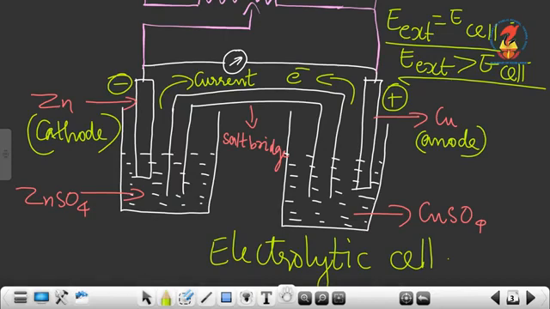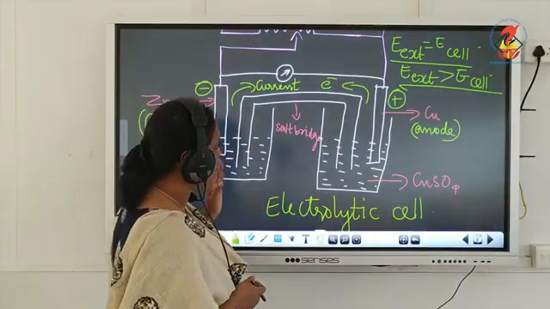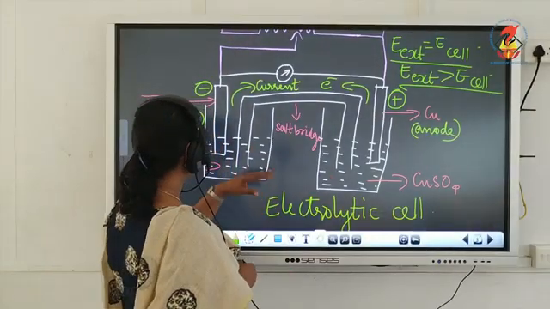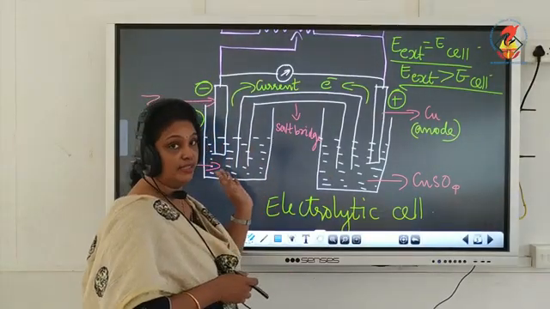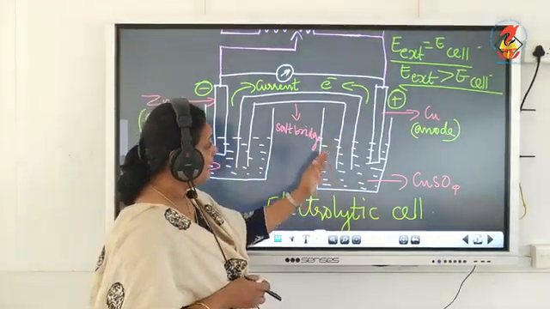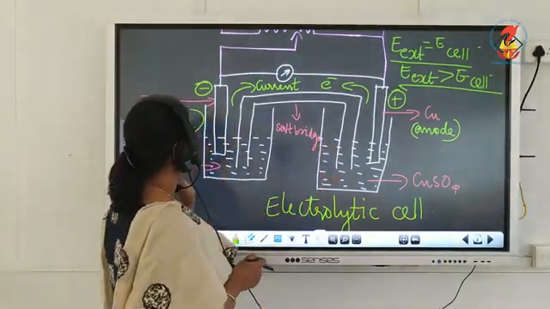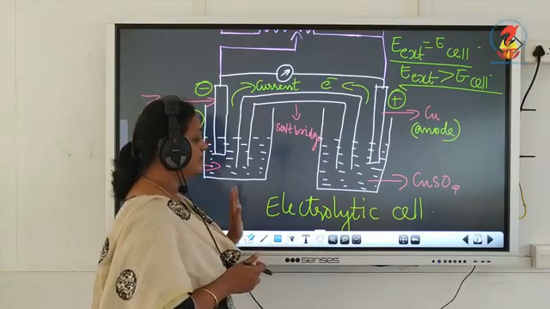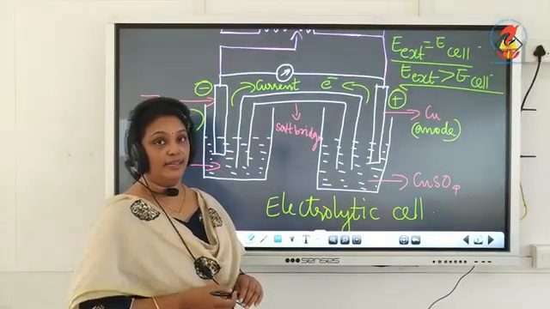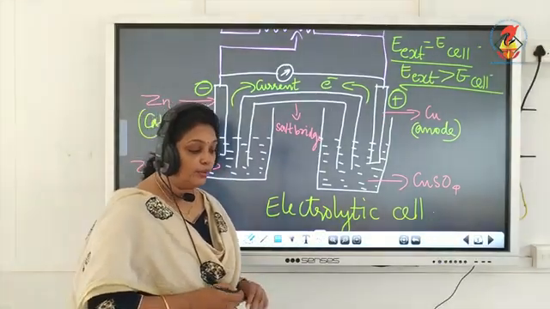So in electrolytic cell, when the same cell works as electrolytic cell, the anode and cathode will get reversed. Means now the copper acts as anode and zinc acts as cathode. So this is electrolytic cell. Okay.